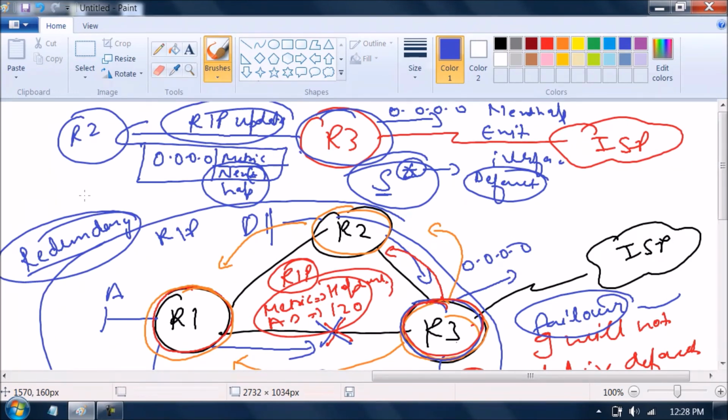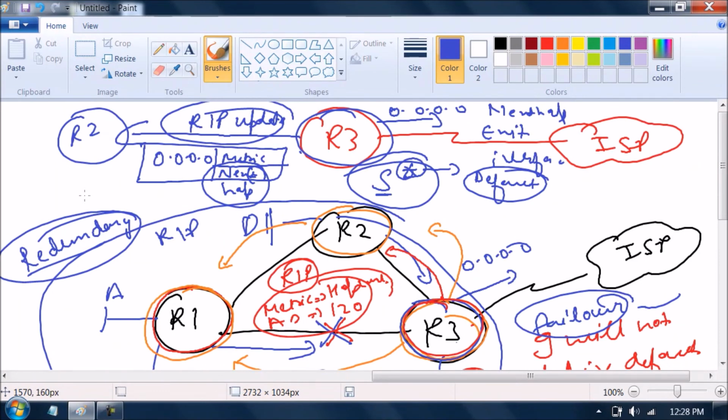Yes. Because of only one command, what is happening here? My router is generating a default route for the whole RIP domain. It means every routing protocol can generate a default route. This is the method by which RIP will generate a default route. And what is the need? All of you know, because every router in the domain wants to reach the internet. So there is a need for a default route in my domain.